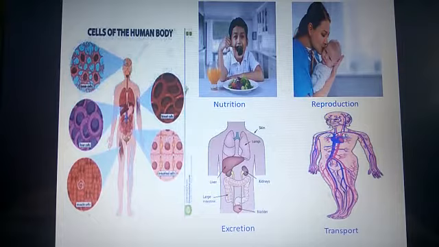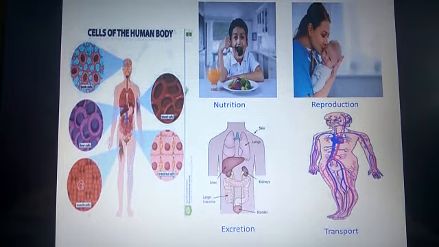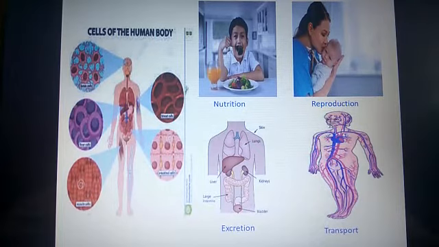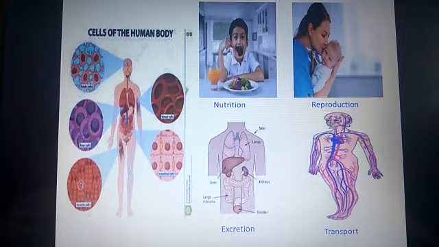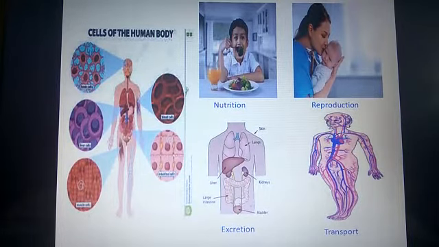These cells are tiny, but they carry out important functions in our body like nutrition, reproduction, excretion, transportation, and many more. What is nutrition? Nutrition refers to the intake of food, digesting it inside our body, and releasing the components to different parts of our body. Reproduction is the production of young ones or babies. Excretion is the removal of waste substances from our body in the form of sweat, urine, stool, etc. And transportation is the transportation of different substances within the body.